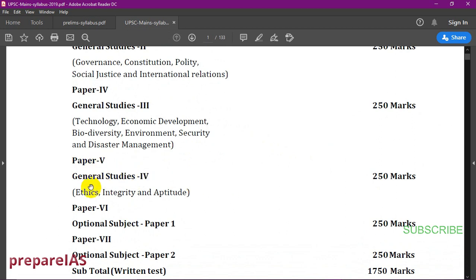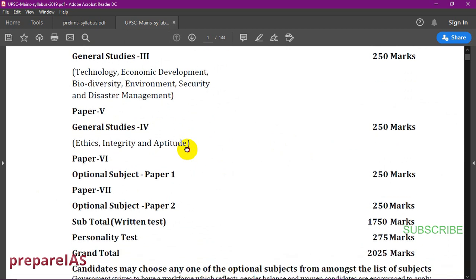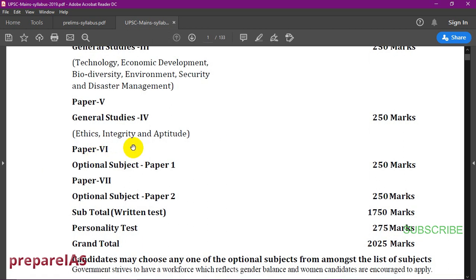Paper 4, paper 5 and GS4 cover ethics, integrity and aptitude. It is basically about the ethical values and moral values which an IAS officer or any officer should have. So basically it is to test that.